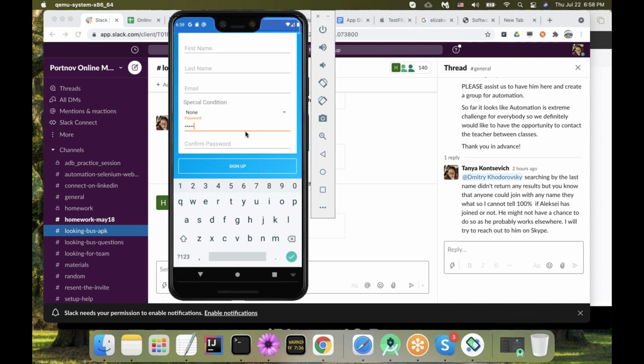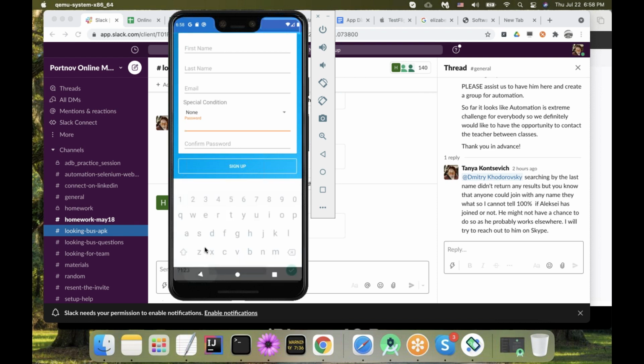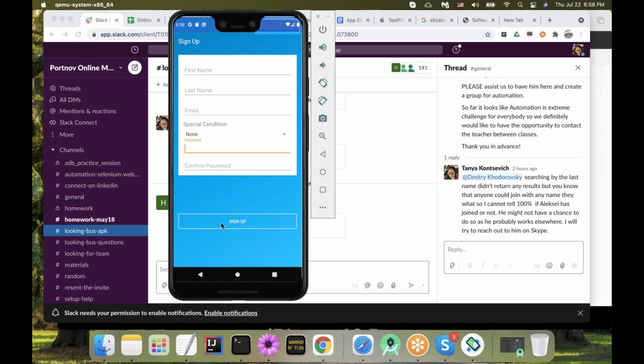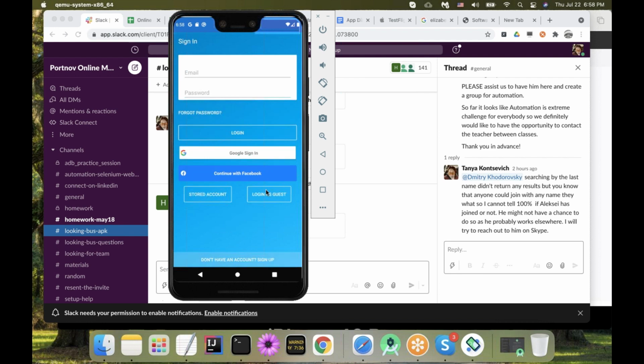I guess it needs uppercase, lowercase, and a special character. I don't know why they made things so complicated, but they did. So instead of signing up, I'm going to go back to the sign in page and log in as a guest.